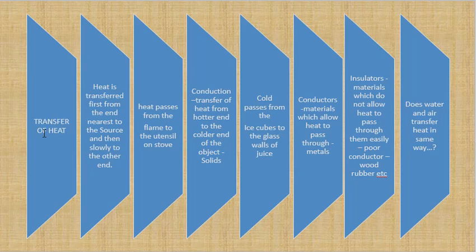Then what are insulators? Whatever is not a conductor is an insulator. Whatever does not allow heat or cold to pass through is an insulator. Whatever prevents the passing of heat or cold is an insulator. So insulators are materials which do not allow heat to pass through easily. Sometimes they do not allow it to pass through at all. Sometimes they don't allow it to pass through easily. So insulators are not necessarily non-conductors, they are poor conductors also.